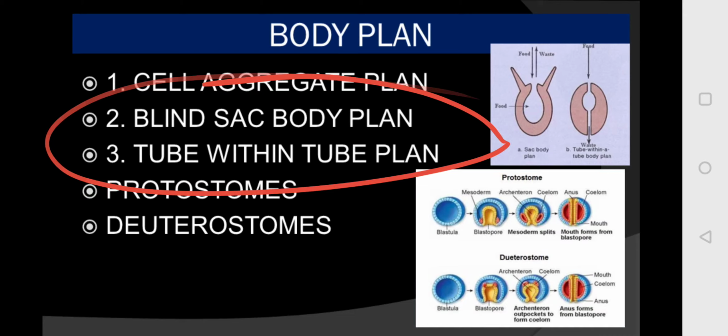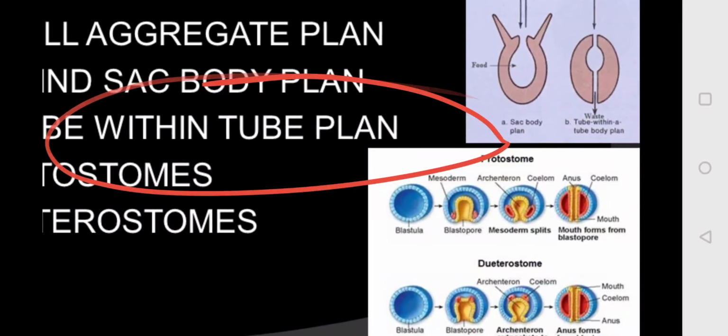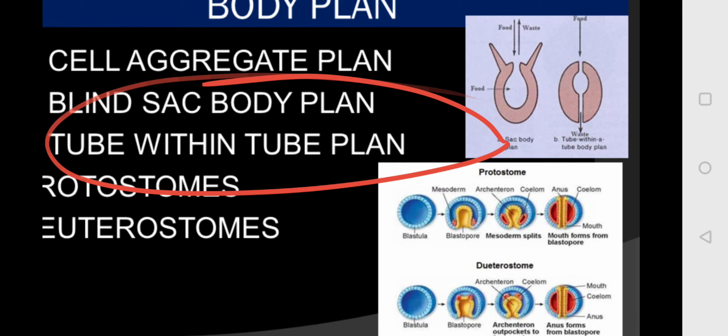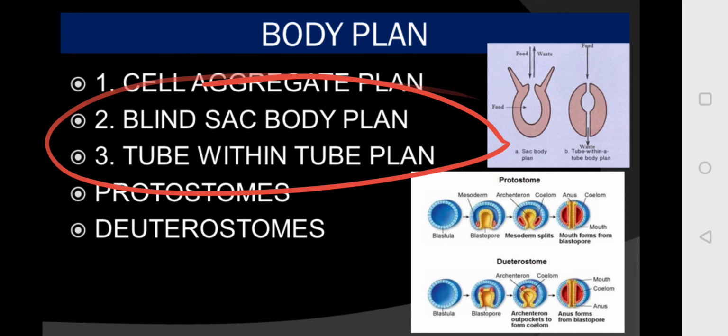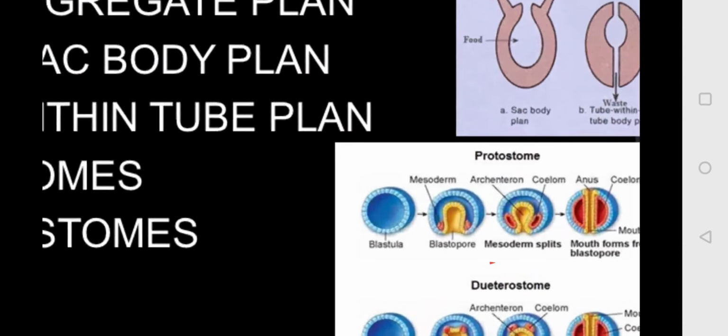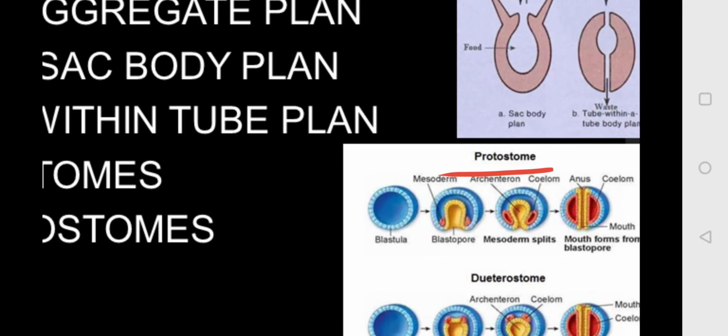So here the classification is on the basis of development from the blastopore. On this basis, the organisms are divided into two: protostomes and deuterostomes. In the protostomes, the mouth develops first from the blastopore.